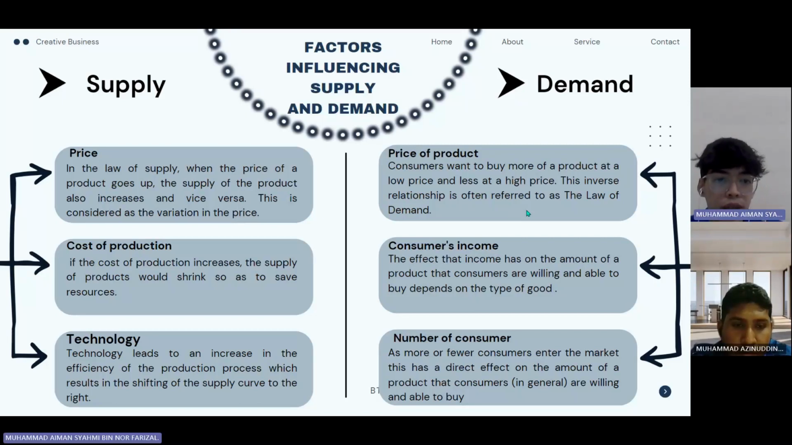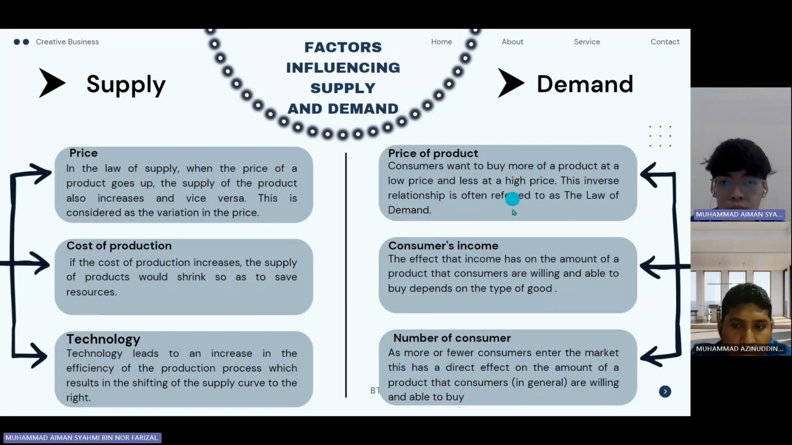For the cost of production, if the cost of production increases, the supply of the product will shrink in order to save resources. And lastly, technology leads to an increase in the efficiency of the production process, which results in a shift of the supply curve. It means that it will cut the cost of production.